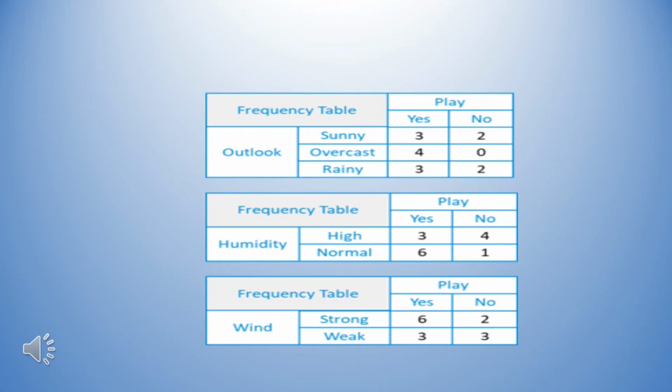First, we will create a frequency table using each attribute of the data set. In the frequency table, you can see the different parameters: outlook, humidity, and wind. In the outlook section, we have sunny, overcast, and rainy features. In humidity, we have the high and normal features, with the values in the form of yes and no. In wind, we have two features, strong or weak, with the same yes or no values. So in the frequency table you can note down all the details of the parameters we need for applying such cases. The frequency table shows such detail in a small way.